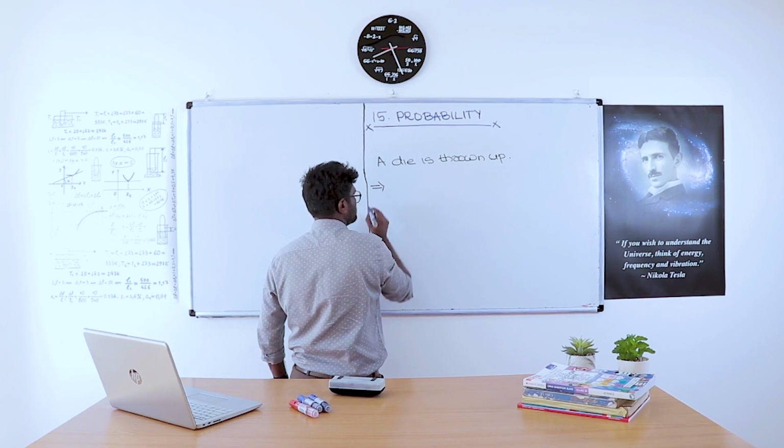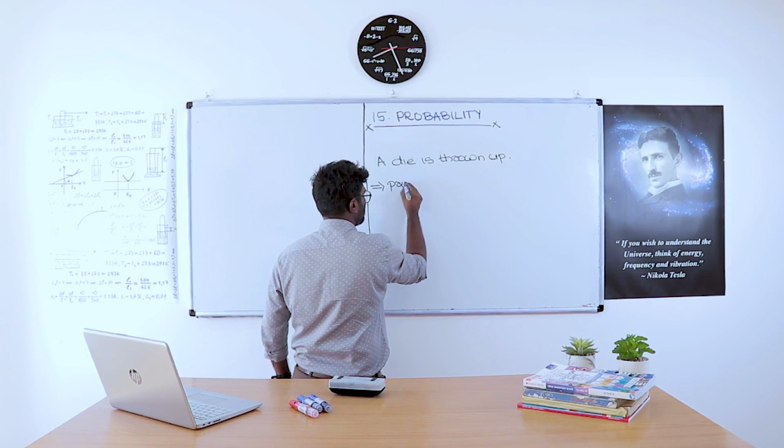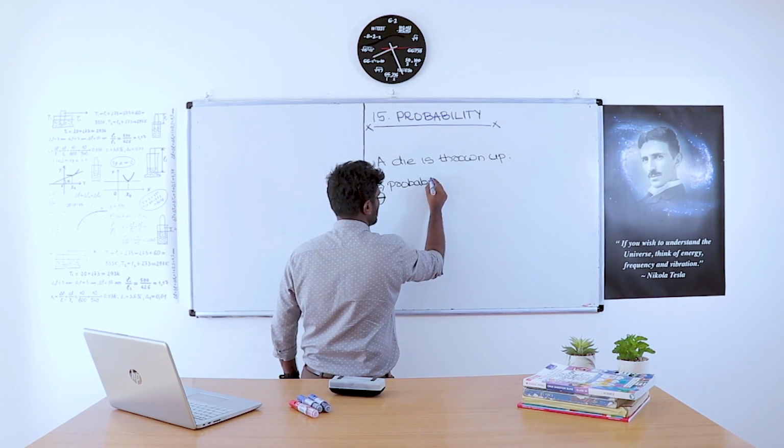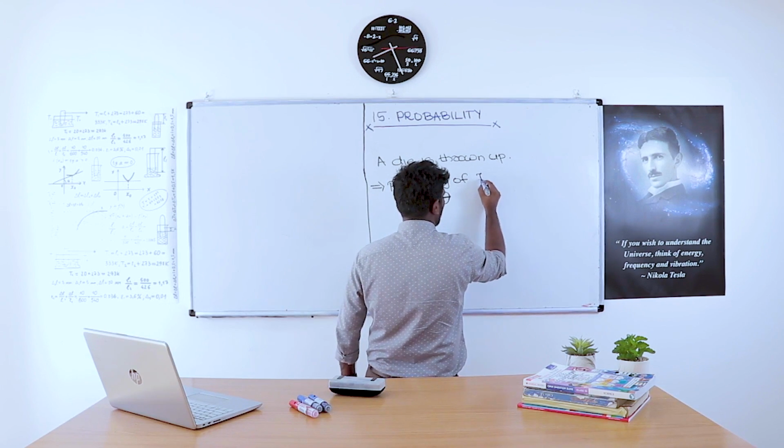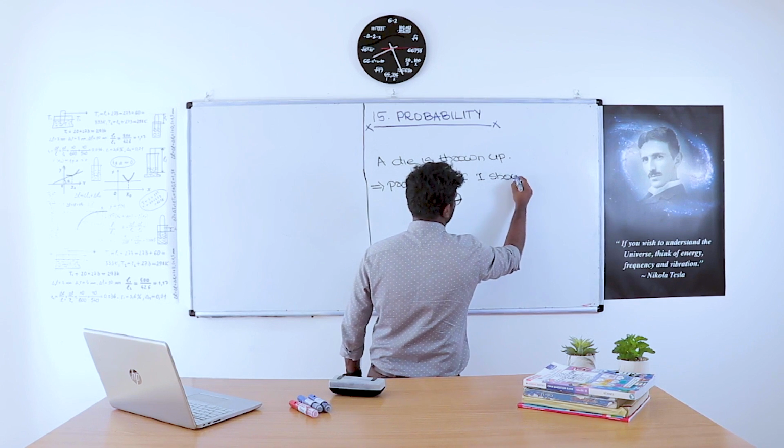First question, the probability of 1 should appear.